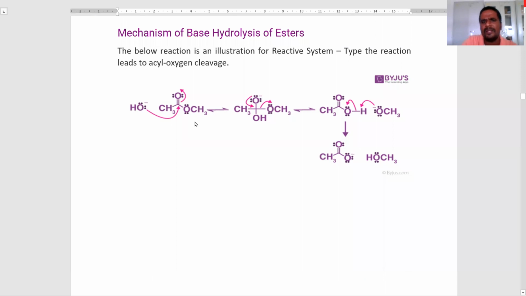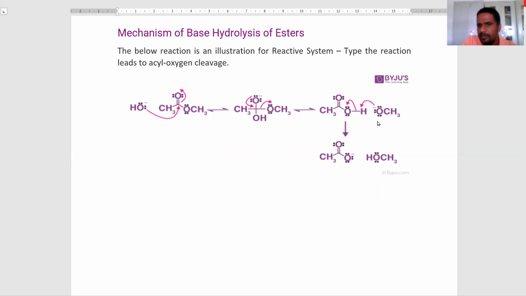In this base hydrolysis, we observe that acyl oxygen bond cleavage takes place. Here the hydroxide attacks the ester carbonyl carbon to form the intermediate. Then the acyl oxygen bond is cleaved to form the carboxylic acid.